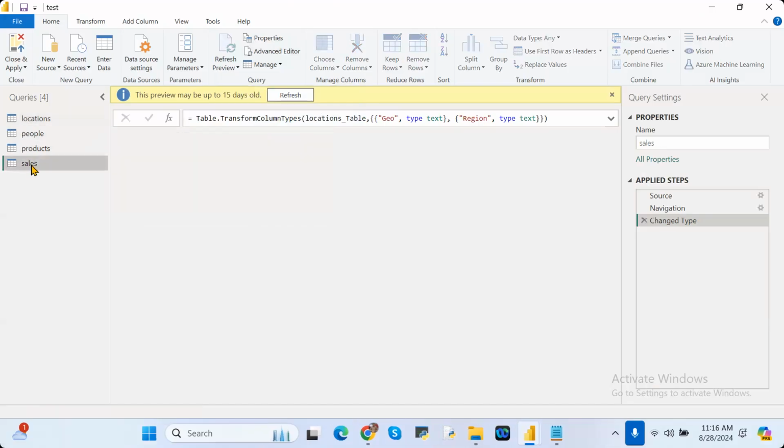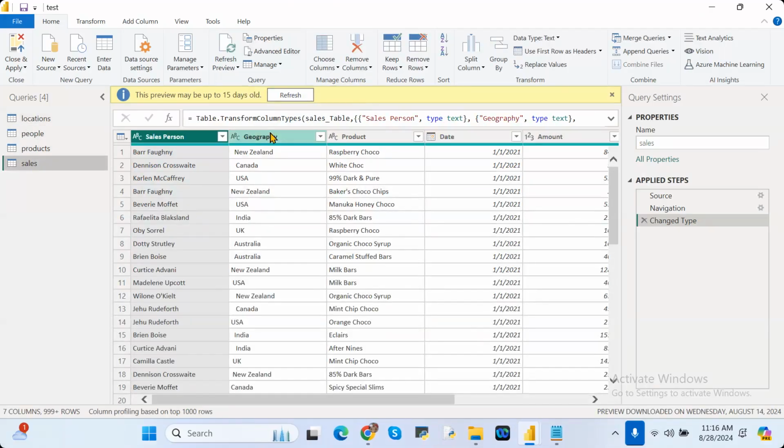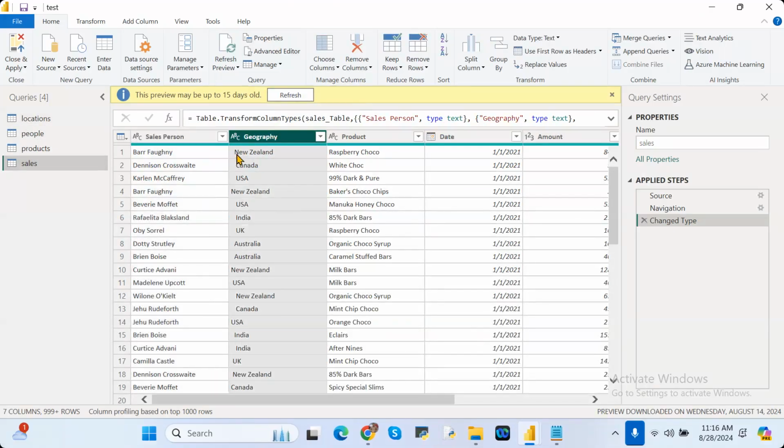See here, in the sales column, if you go to geography, New Zealand starts with some space. Here there is no space. For Canada also some space is there, USA some space, India some space. Some values don't have spaces, and some values have spaces.